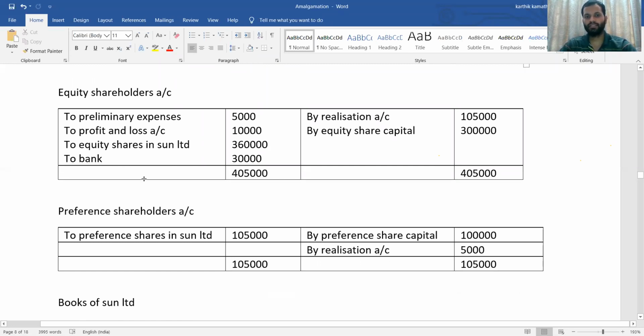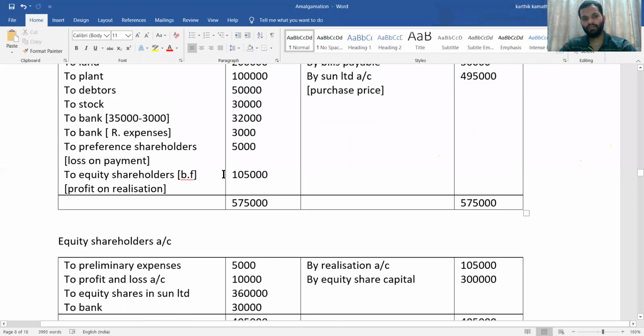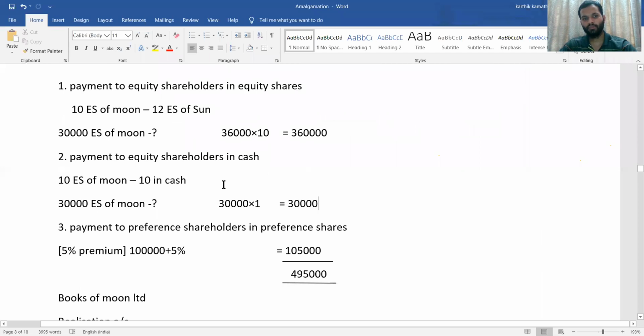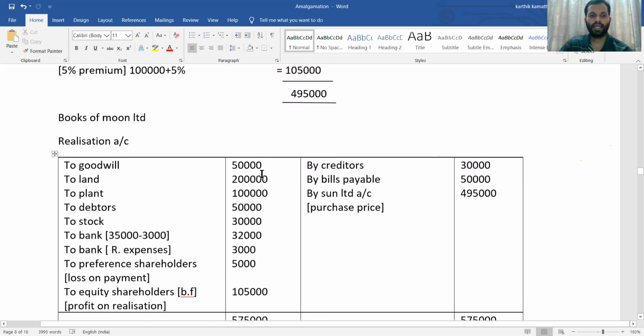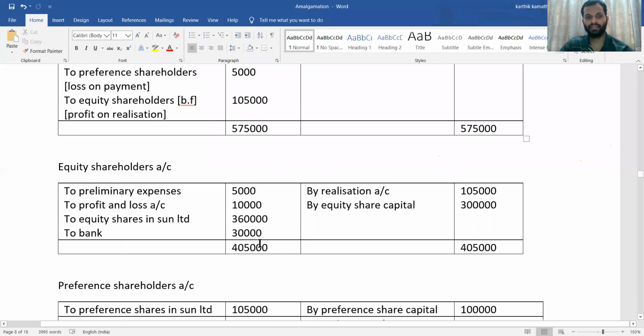To bank account is your balancing figure, as credit side is more than the debit side. Here payment in cash is given, so that payment in cash means to cash or bank account. So you are going to write to bank 30,000. Equity shareholder account should tally. That is 4,05,000, both sides tally.